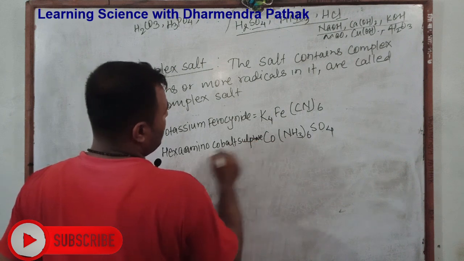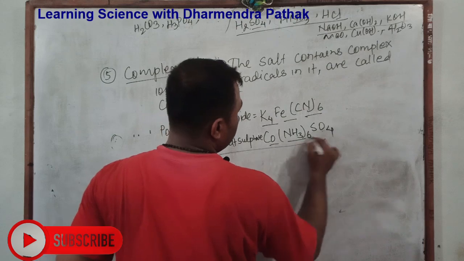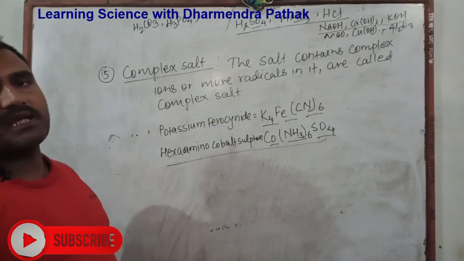In all these, we find that a larger number of radicals are present, therefore they are called complex salts.